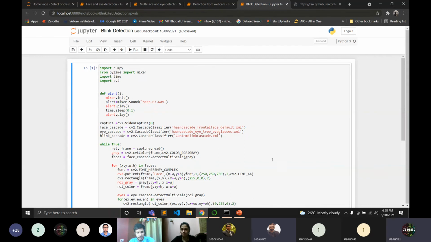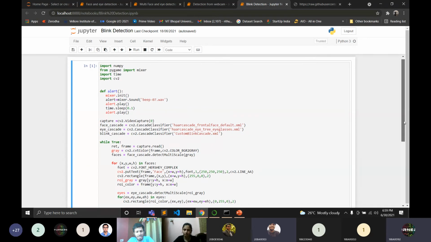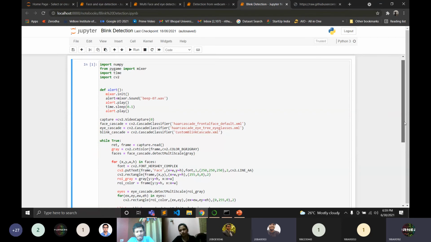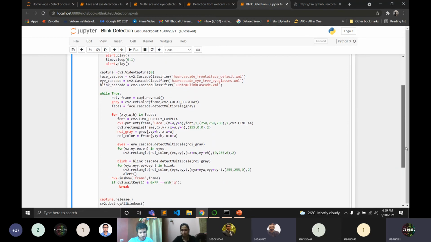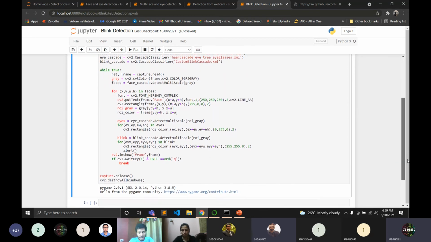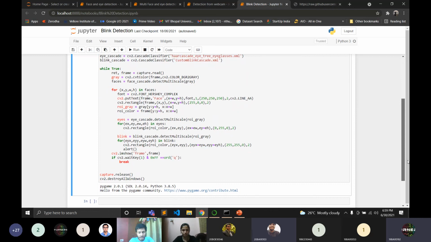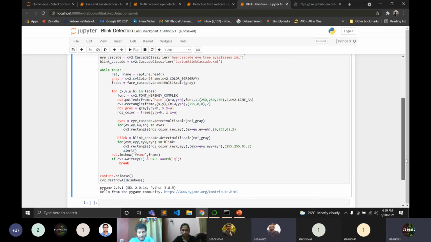Yeah, it's visible. So guys, you can see we import numpy and pygame; you already know these types of libraries. Now we have made a function called alert. The work of alert is nothing but to play an alarm. Rituraj, can you scroll down? These are all the same concept, guys. First we will detect a rectangle in a face, then we will detect the eyes.